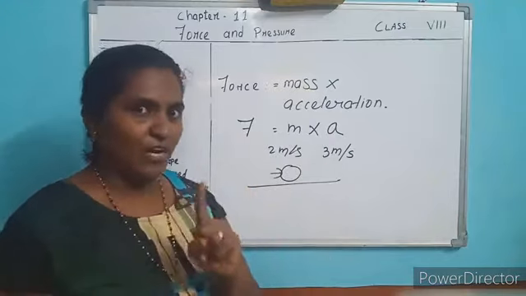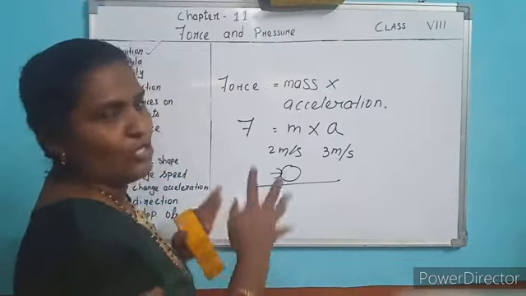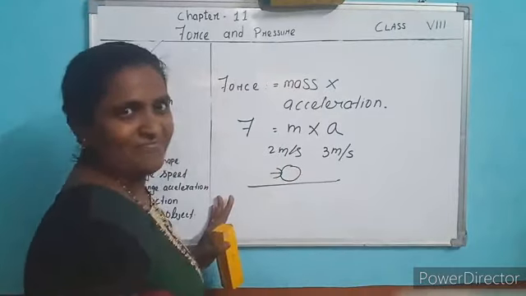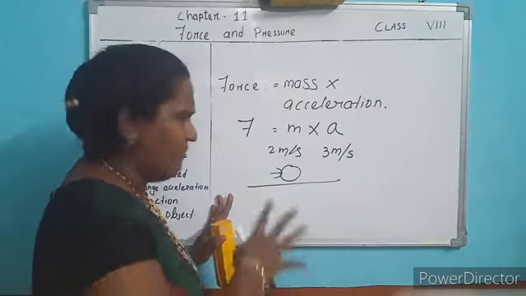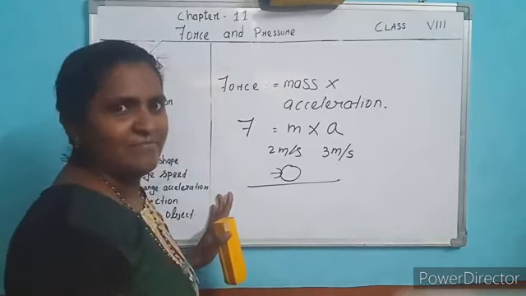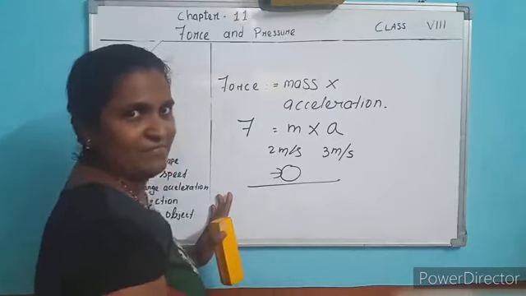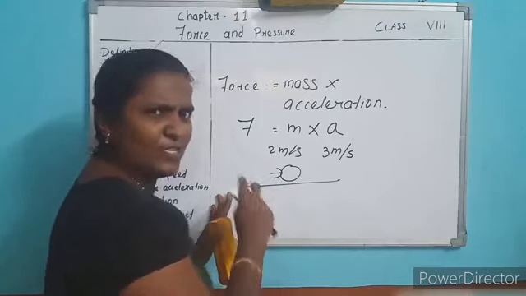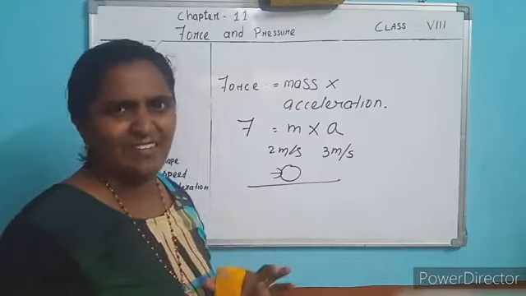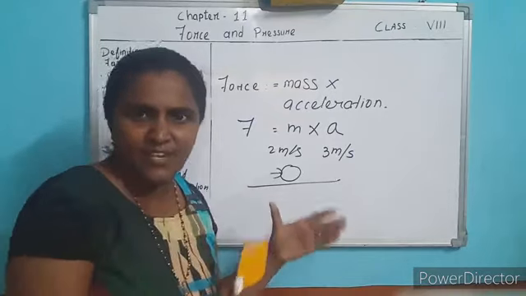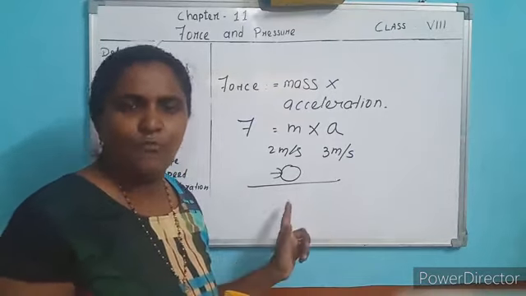Now I will give you one example. I am going to push this wall. I am applying force on this object. Does the wall show any acceleration or change? Did the wall change?